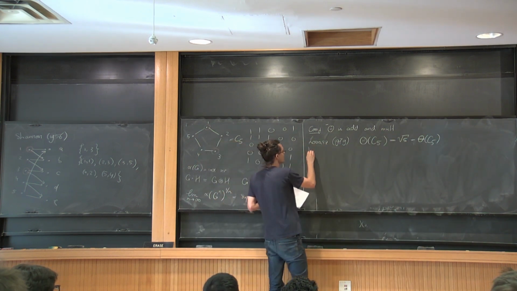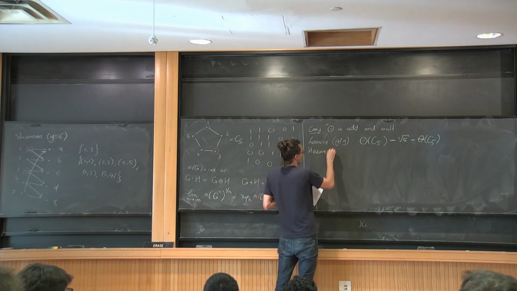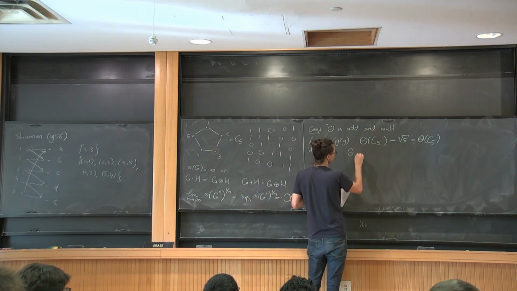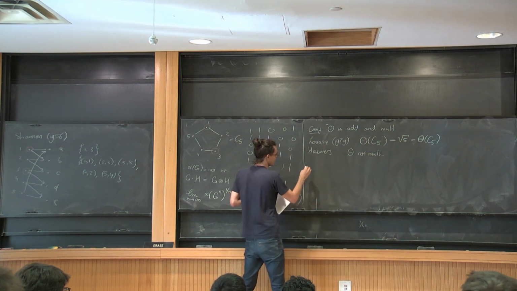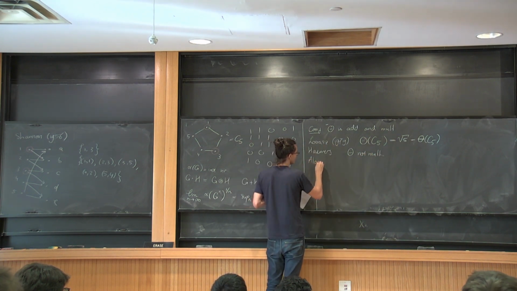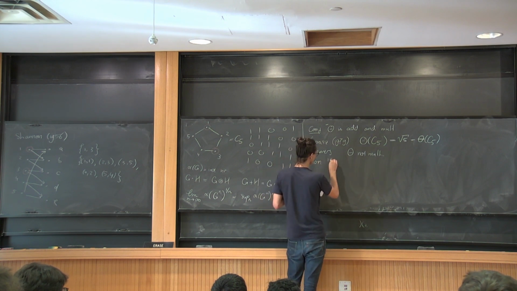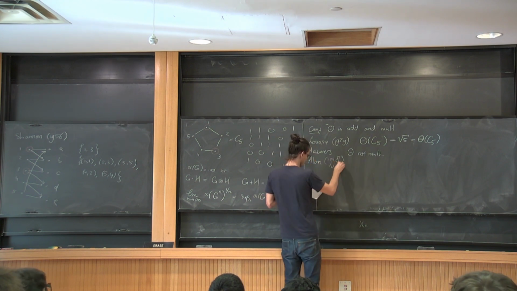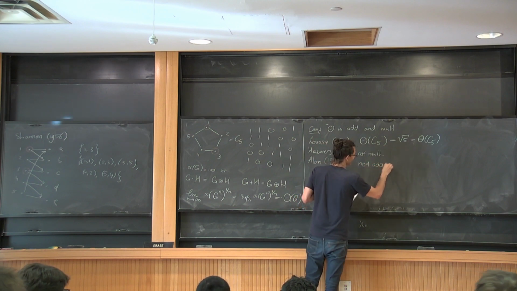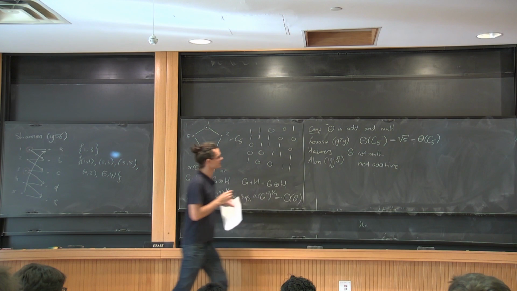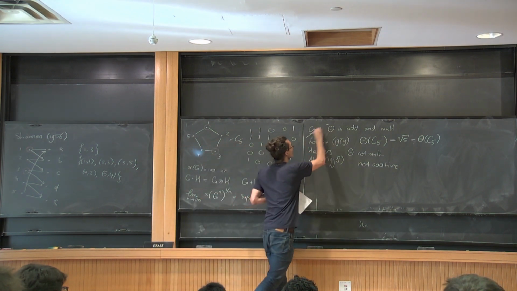So, in the same year, Haemers proved that theta is in fact not multiplicative. And Alon, later in the 90s, proved that it's also not additive. Okay, so much for the conjecture. So the conjecture is false. Good.